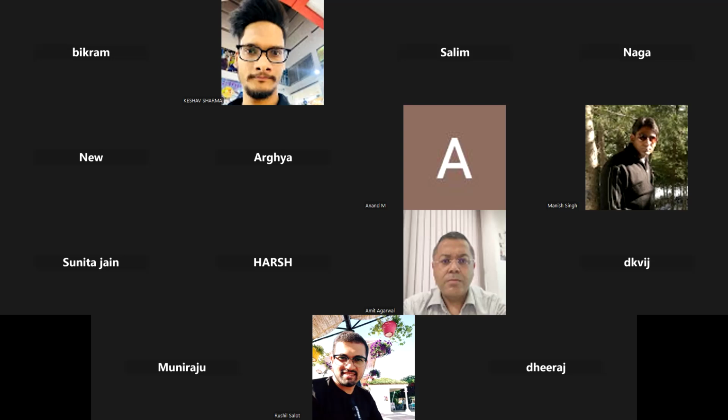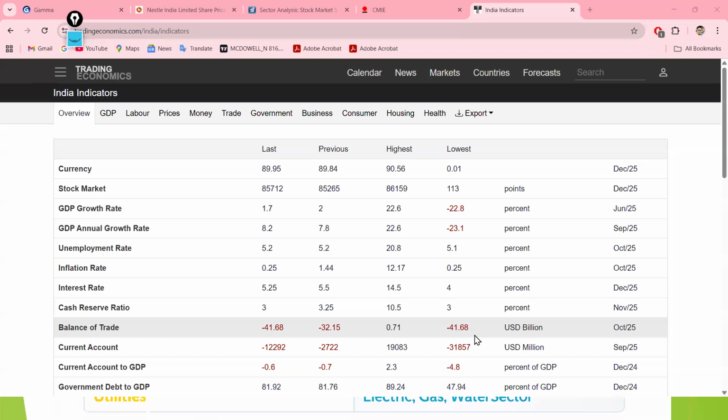I want to ask one thing. In the reports they said there is a GDP forecast of 6.8. How do you see that? GDP is estimated to increase, no? So it is good for the market? Yeah, good. I'll explain this.